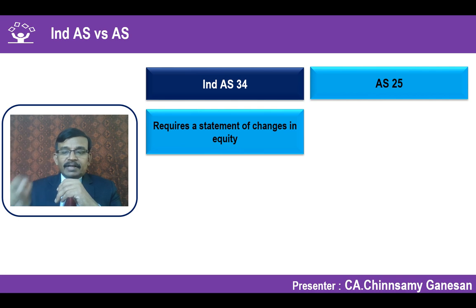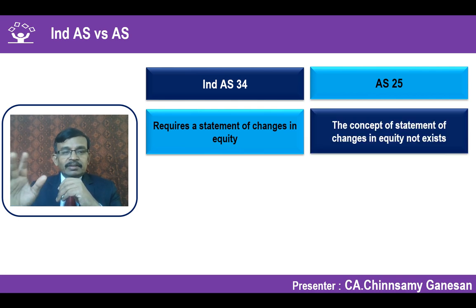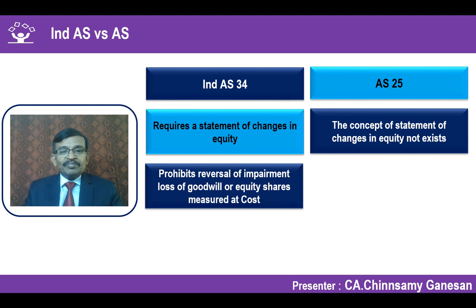Whereas in AS 25 there is no such concept, because the components of financial statements as per AS 25 or IGAAP are only balance sheet, statement of profit and loss account, statement of cash flows, and notes and accounts. The statement of changes in equity is a new concept as per Ind AS 34. So accordingly, AS 25 does not have that concept.